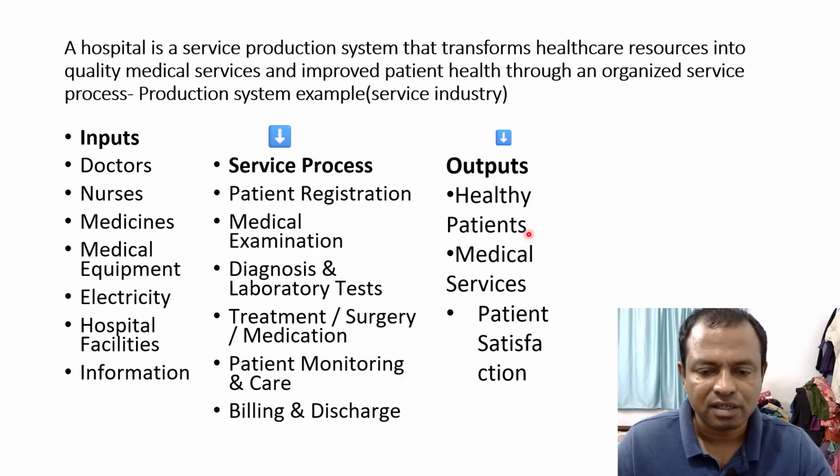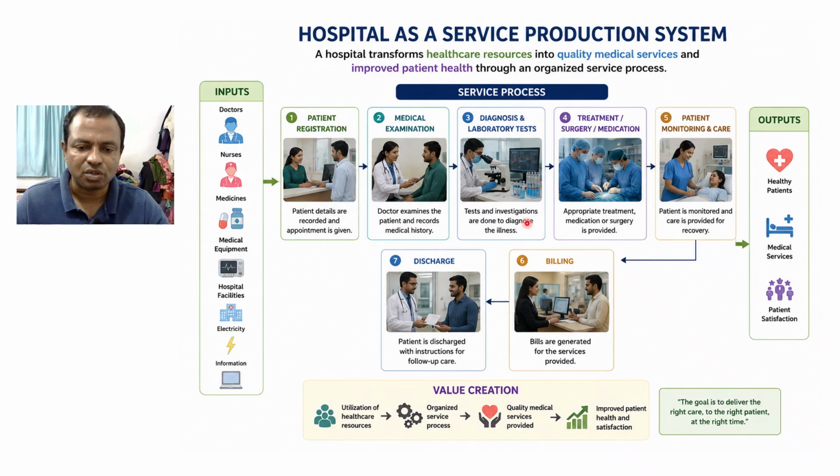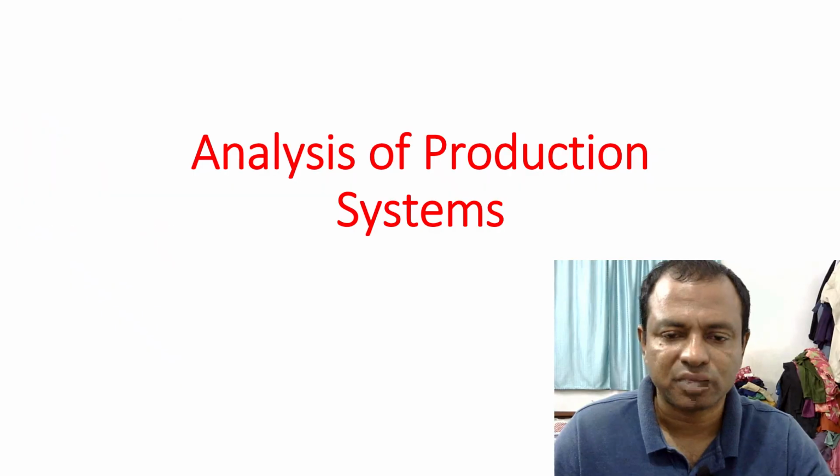But when the billing is done, the cost of value addition the patient has to pay. Medical services, patient satisfaction, all these are the outputs. So this picture clearly shows what is happening in a hospital. Patient comes, patient examination, diagnosis, treatment, then billing, discharge. So inputs, service process, output. So value creation happens. So this is a production system.